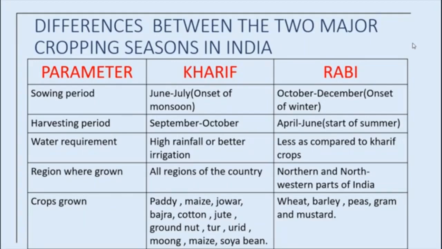Kharif crops are grown in all regions of the country, but Rabi crops are grown in northern and northwestern parts of India. Kharif crops are paddy, maize, jowar, bajra, cotton, jute, groundnut, tur dal, urad dal, moong dal and soybean. Rabi crops are wheat, barley, peas, gram and mustard. So these are the two major cropping seasons of India, and these are the differences between them.